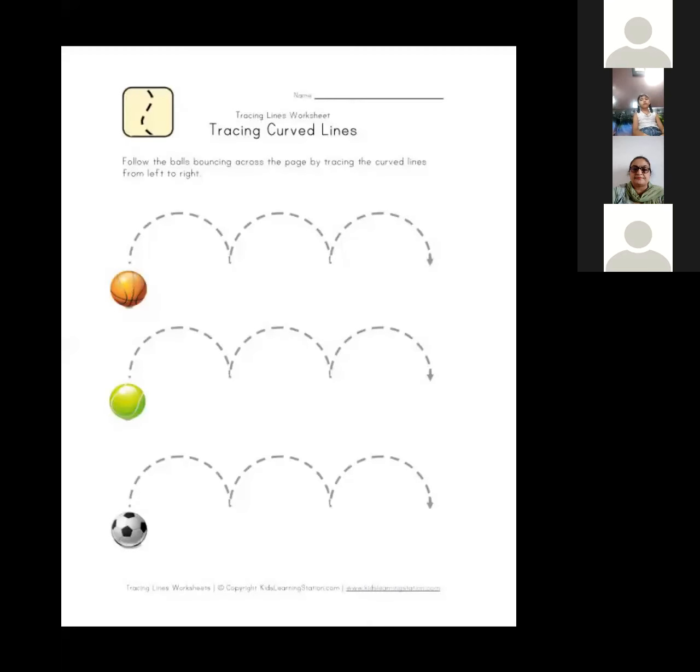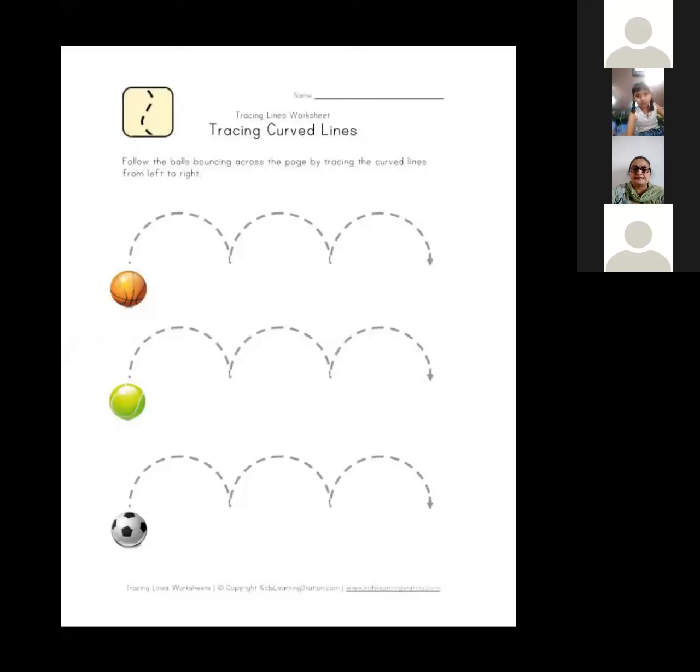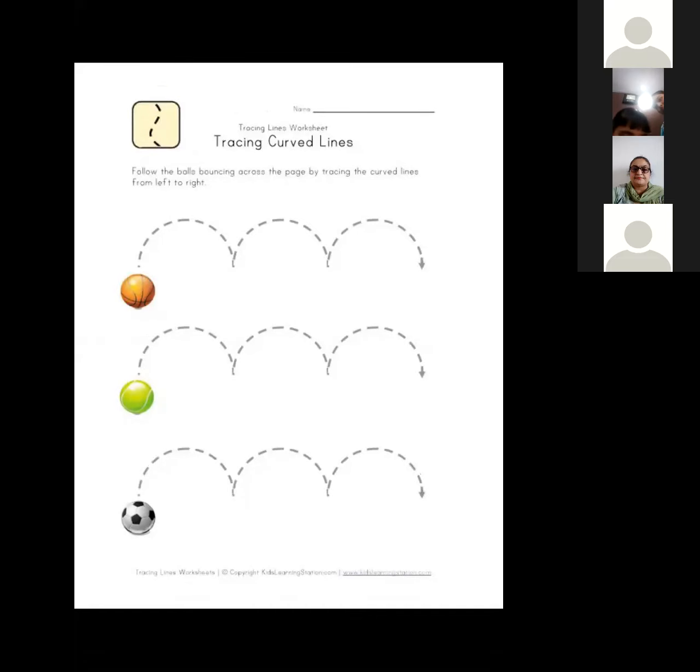First of all, you have to know what is a curved line. See how you have to practice. These are the dots given. You have to practice at home. So I will do one for you. The first one is you will start like this. You will practice how to make a curved line.